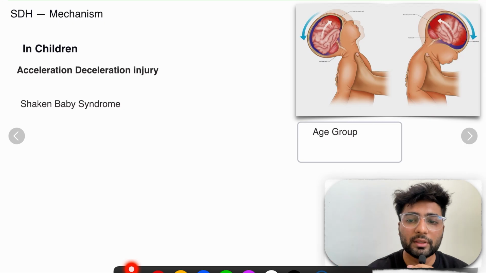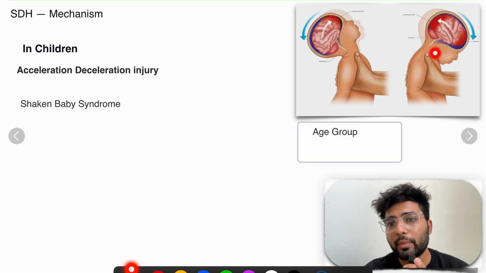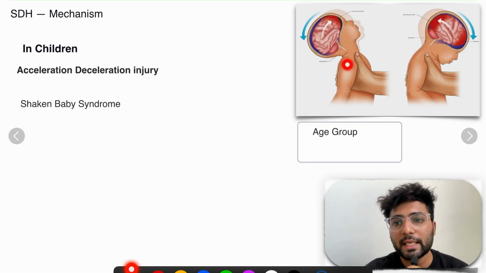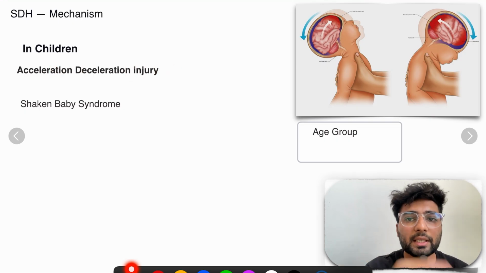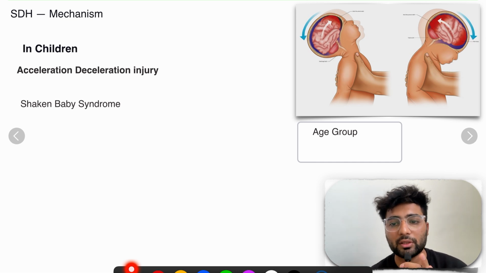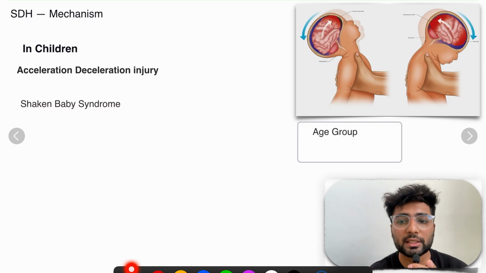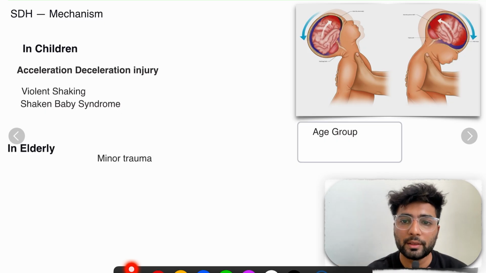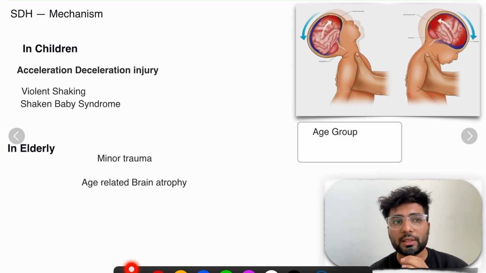In children, whenever the child is subjected to any torture, there is shaken baby syndrome, which is the parent or any guardian usually shakes the baby. So there is damage over here. So this is acceleration deceleration injury, meaning when it is moving here, there is acceleration and then suddenly coming to this side, so this is deceleration. So acceleration deceleration injury causes subdural hematoma due to rupture of what? Bridging veins. Done. Now, two age groups this happens. Subdural hematoma happens in elderly and in children.